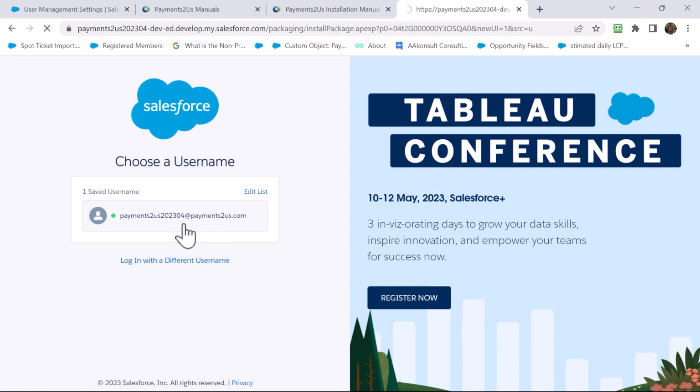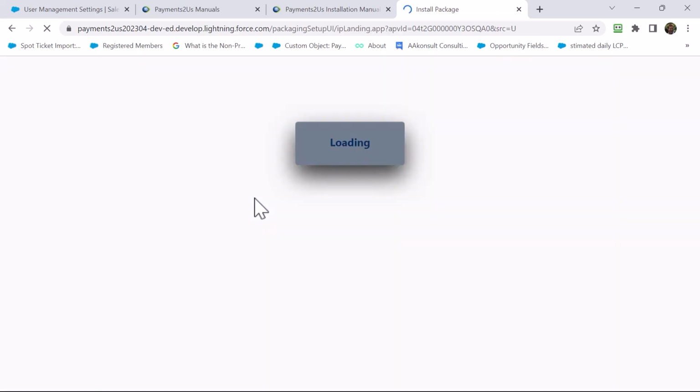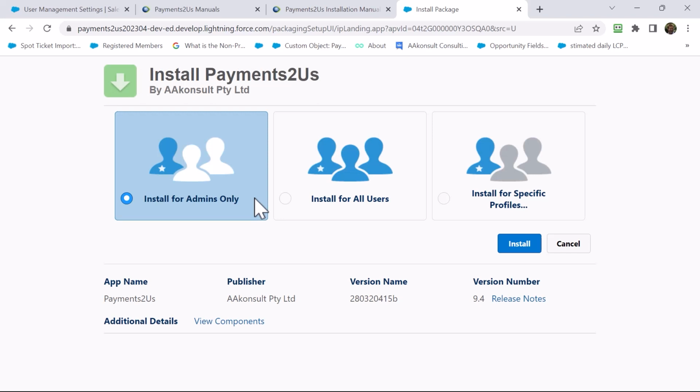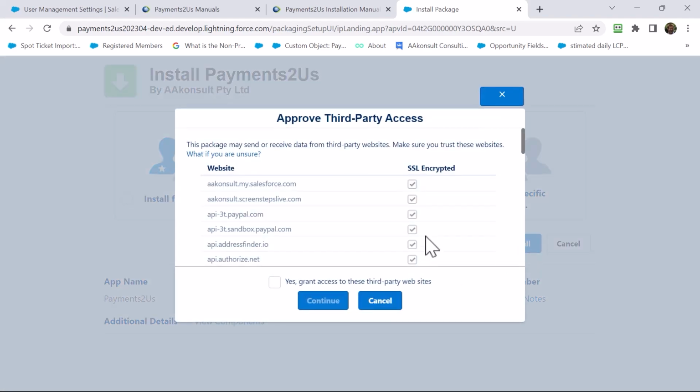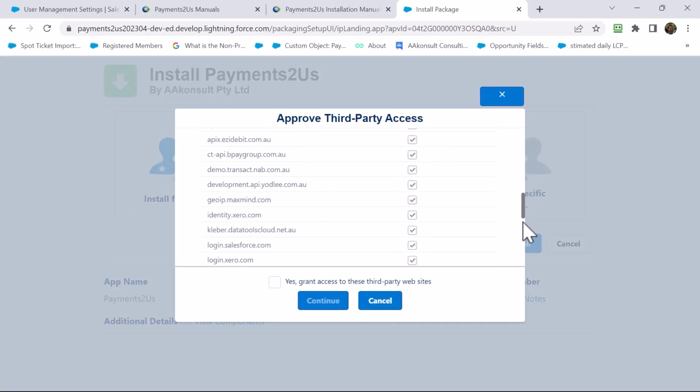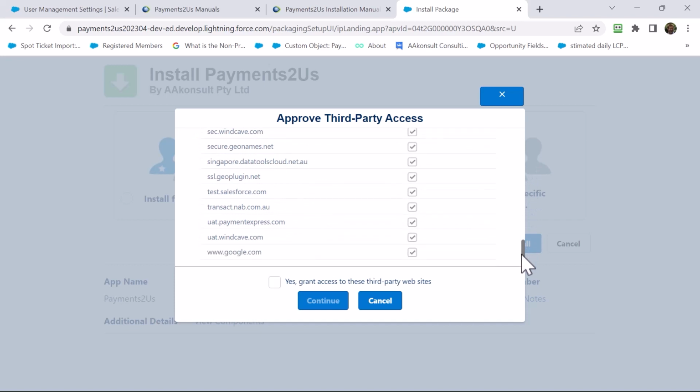And you may need to log in again. You can select to install it only for admin users. In this particular case I'm going to select to do it for all users or for particular profiles. We recommend that you check with your Salesforce admin and internal policies.